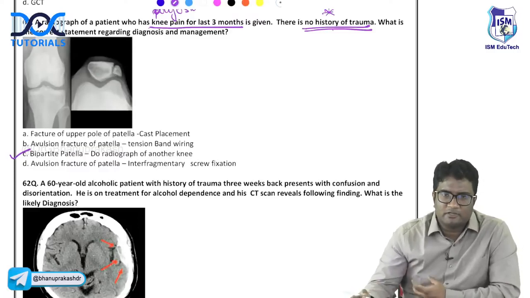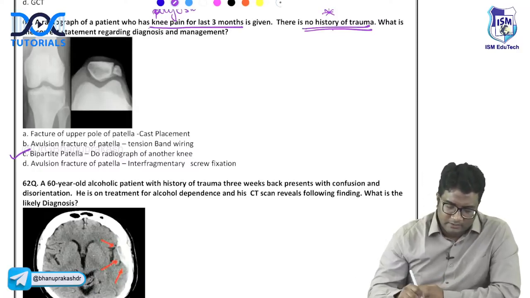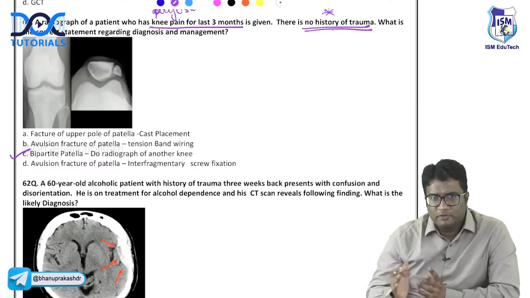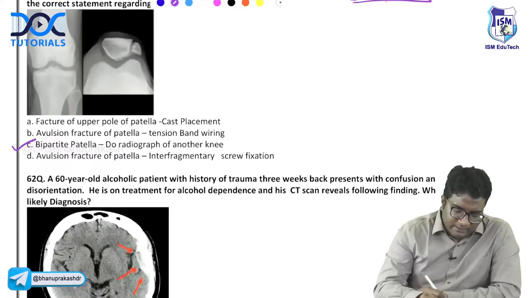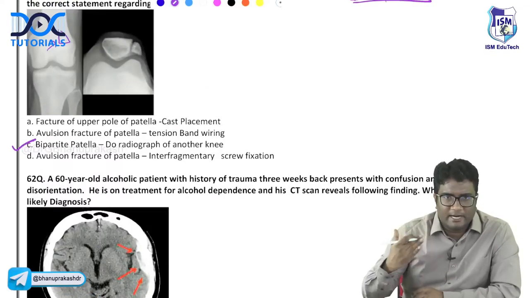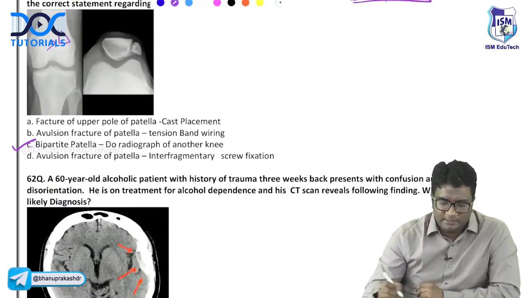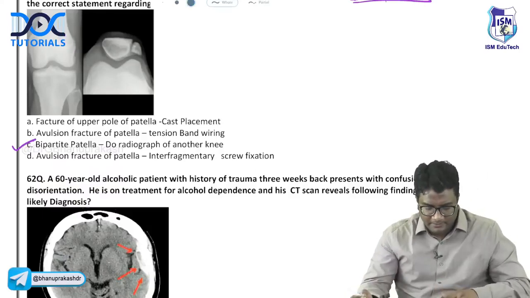You're not thinking in lines of fractures, you're thinking of an anatomical variant that is called bipartite patella. Usually these are bilateral, so you can go for a radiograph of the other knee to identify whether there is a fracture or it is actually a bipartite patella. Bipartite patella involves the superolateral aspect. The location will help you identify it more easily. The superolateral aspect of the patella, you see this anatomical variant that is called bipartite patella.